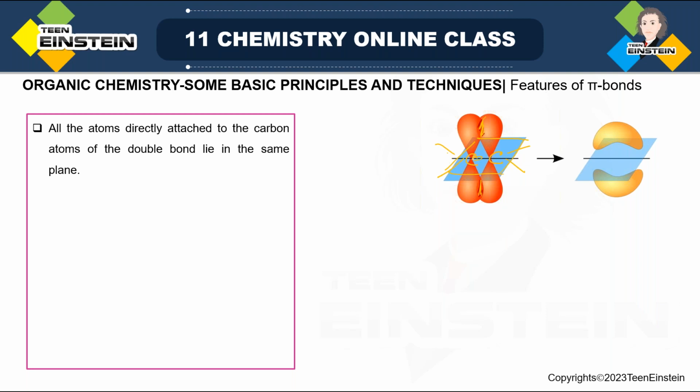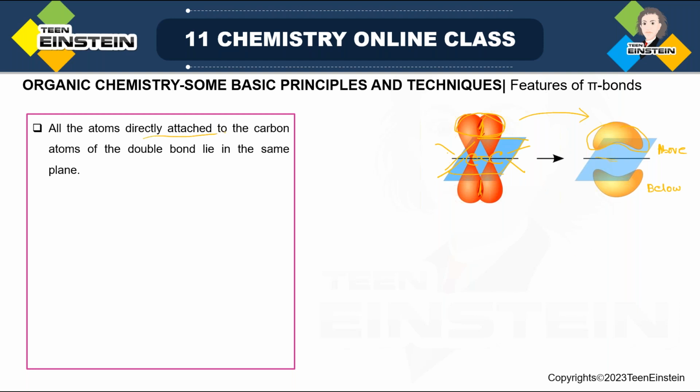If you consider this pi bond, that is actually directly lying on the plane, but the two p orbitals, if you consider three-dimensionally, are perpendicular to this plane. And once the pi bond is formed, the electron density is very high, so you can draw it like this. See, the electron density is now above the plane and below the plane, because these two regions are the regions where maximum pi electron density will be there, not in the middle zone, right?